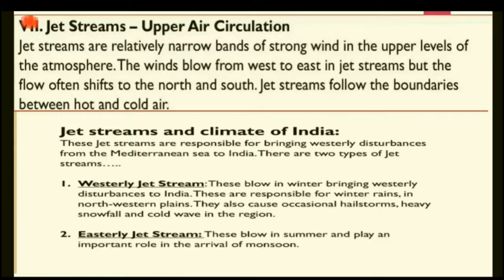This rainfall is good for the Rabi crop. The easterly jet stream blows during the summer season, and it brings the monsoon. So jet streams help give information to meteorologists about the departure of the monsoon.